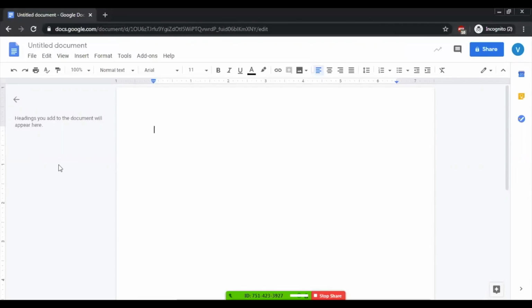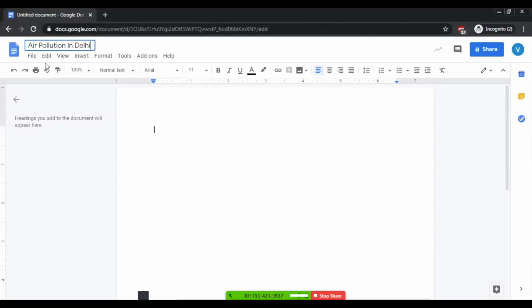So let us begin. First thing is that this is an untitled document. You can rename it to be anything on which you are working. So for example, air pollution in Delhi.